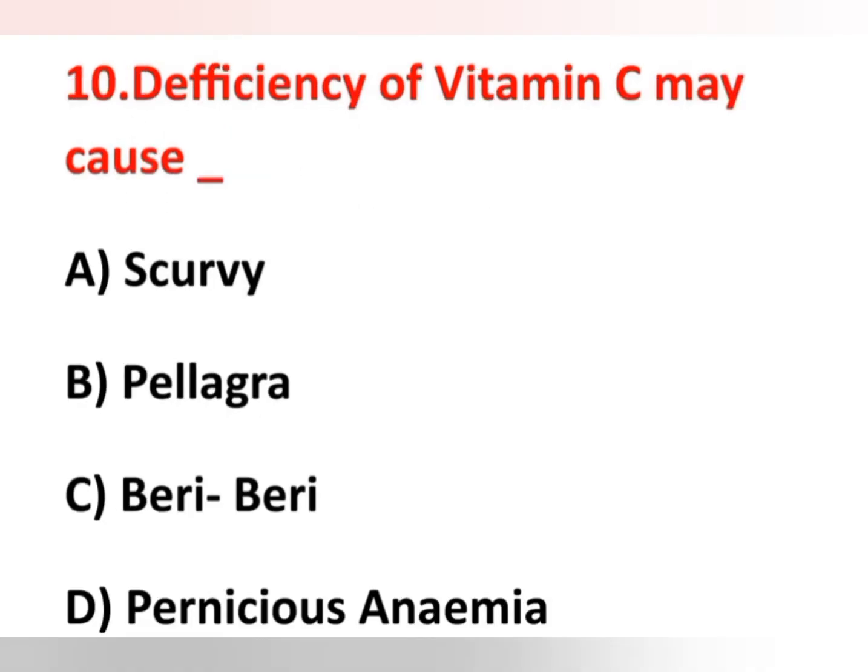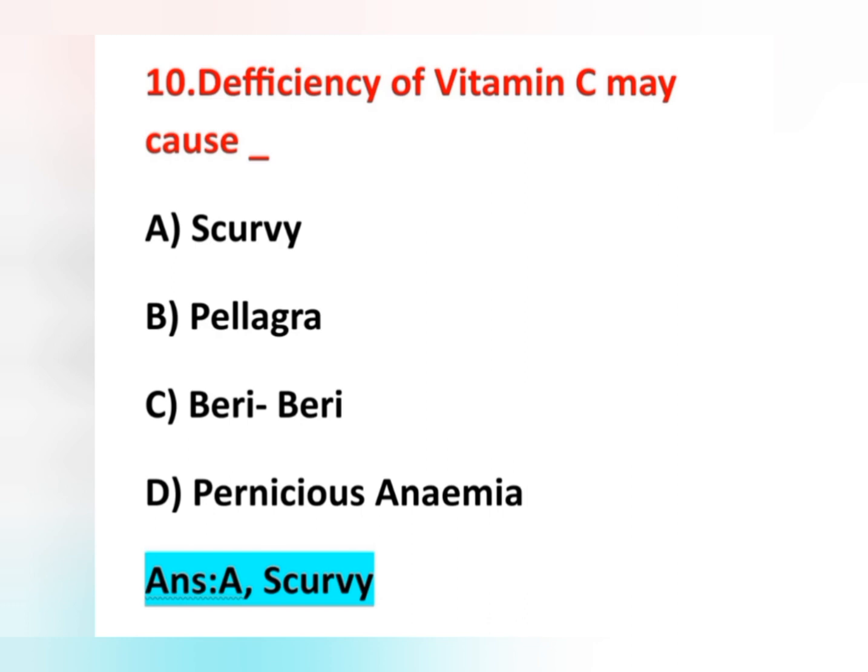Next question, the 10th question. Deficiency of vitamin C may cause. Options are option A scurvy, option B pellagra, option C beriberi, option D pernicious anemia. Here the question is deficiency of vitamin C may cause. Answer is option A scurvy. Vitamin C is also known as ascorbic acid. So deficiency of vitamin C or ascorbic acid may cause scurvy.